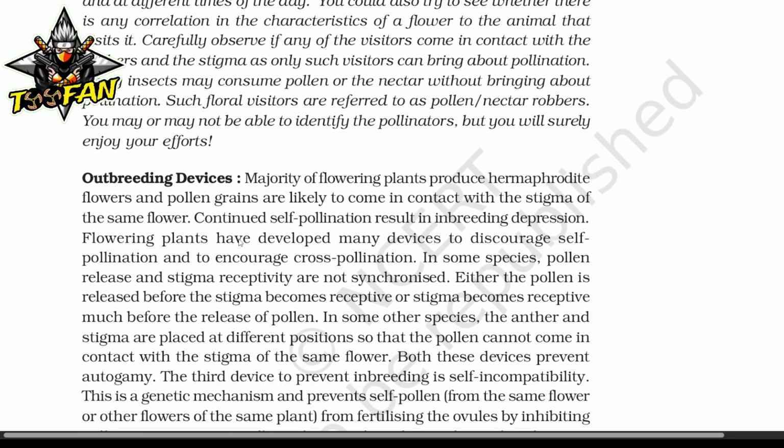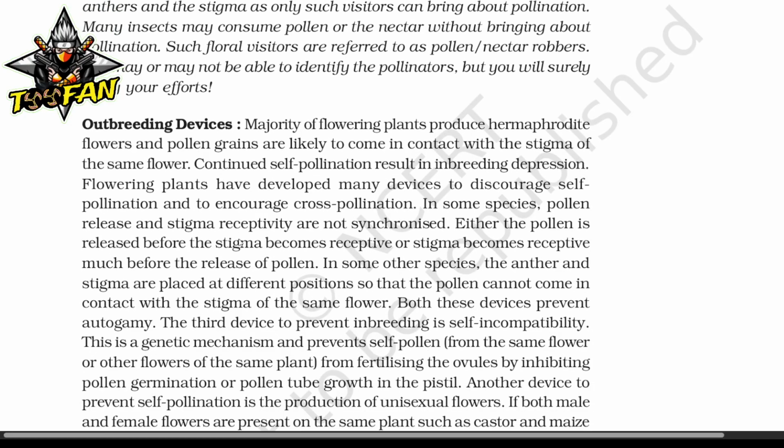Outbreeding devices. Majority of the flowering plants produce hermaphrodite flowers, and pollen grains are likely to come in contact with the stigma of the same flower. Continued self-pollination results in inbreeding depression. Flowering plants have developed many devices to discourage self-pollination and to encourage cross-pollination.